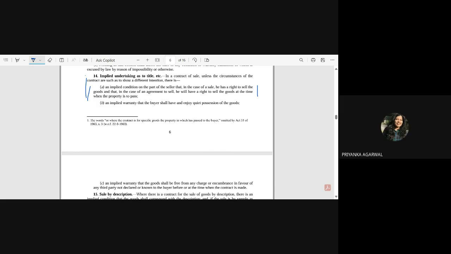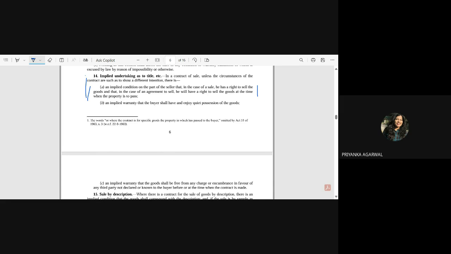So point C, an implied warranty that the goods shall be free from any charge or encumbrance in favor of any third party, not declared or known to the buyer before or at the time when the contract is made. This is the same example we can apply here. So it is saying that it should be free from any charge or encumbrance. And if it is having a charge or encumbrance, then in that case the buyer should have knowledge about it. Correct? And this is your implied warranty, not implied condition.